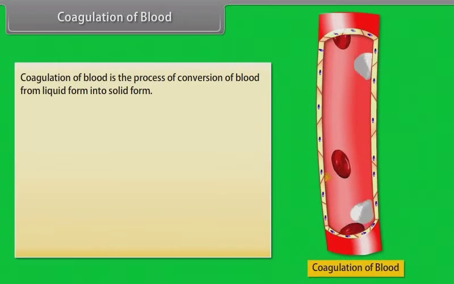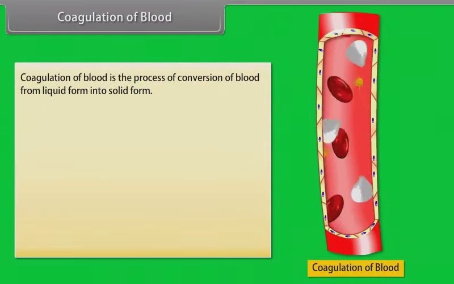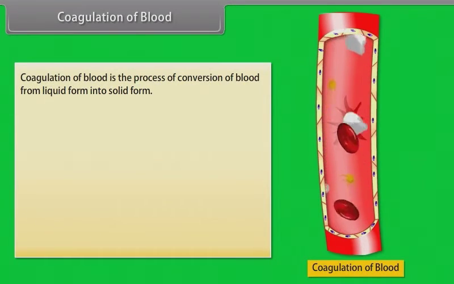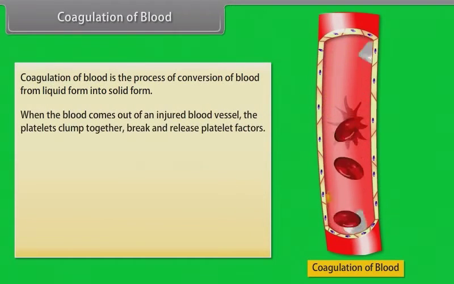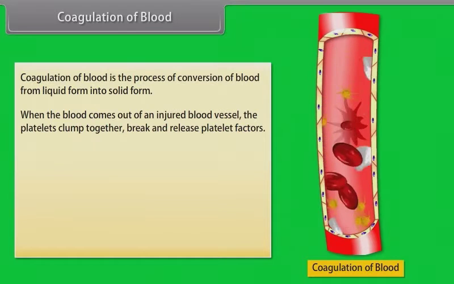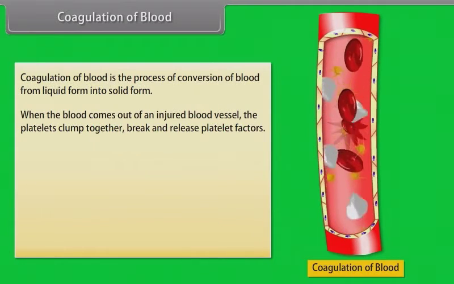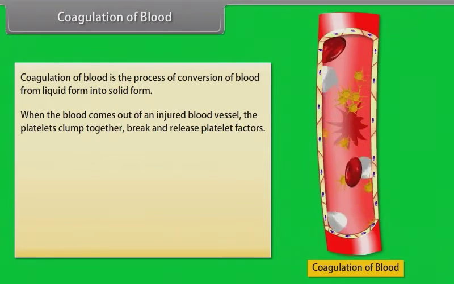Coagulation of blood. Coagulation of blood is the process of conversion of blood from liquid form into solid form. When blood comes out of an injured blood vessel, the platelets clump together, break, and release platelet factors.